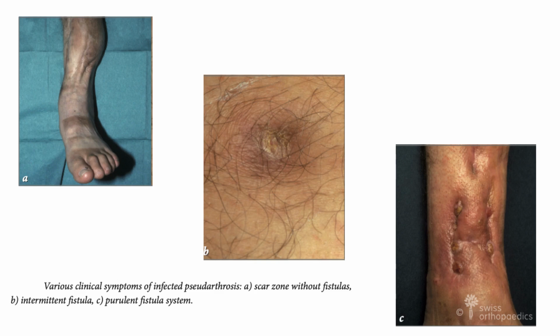So here in this image you have various clinical symptoms of infected pseudoarthrosis. In image A, you see the scar zone without fistulas, then intermittent fistulas in figure B, and in figure C you have a purulent fistula system. So there is again exudate of certain materials seen there. So you have medical history and clinical findings.